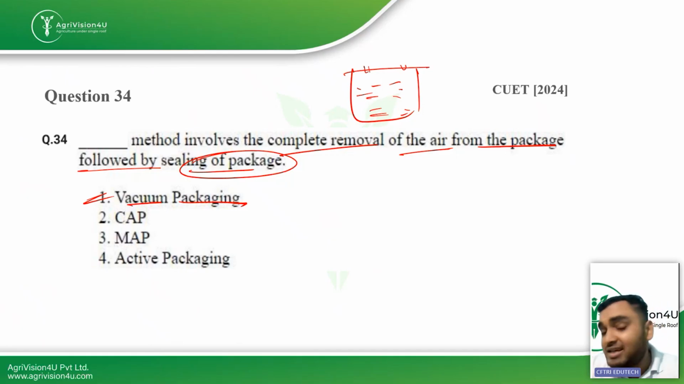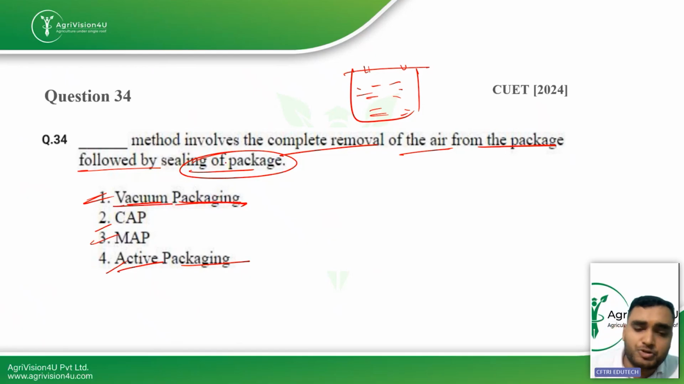See, you can say complete removal of air, but still some air will remain inside the food if it has a porous texture. Also some residual oxygen is left behind in some foods. So SCAP, MAP, and active packaging are also other methods, in which active packaging is ideally the method by which complete removal of oxygen or any type of gas can be done. But ideally for your commercial purpose, vacuum packaging is being used.